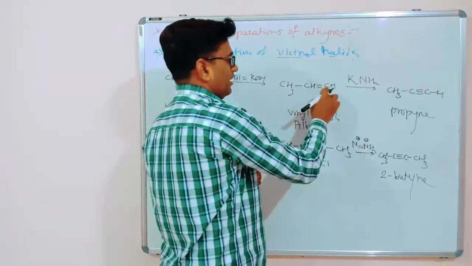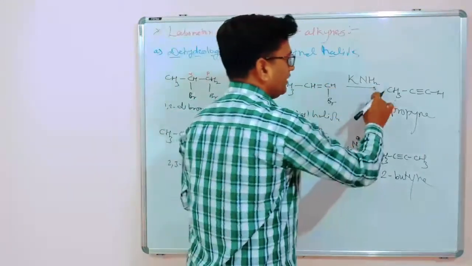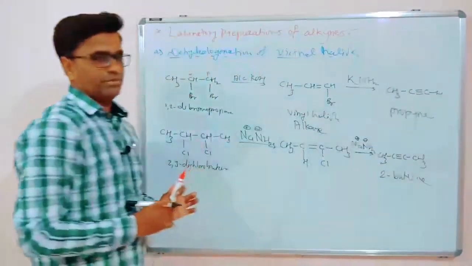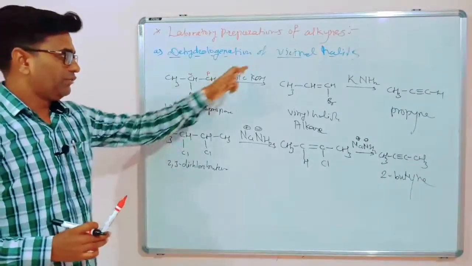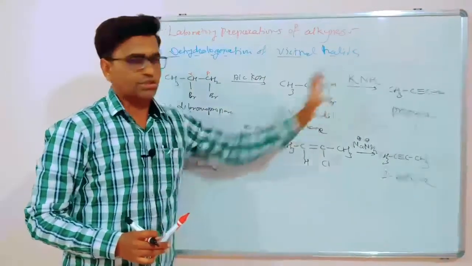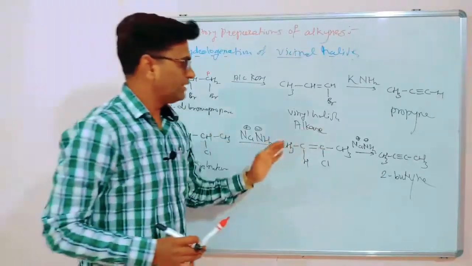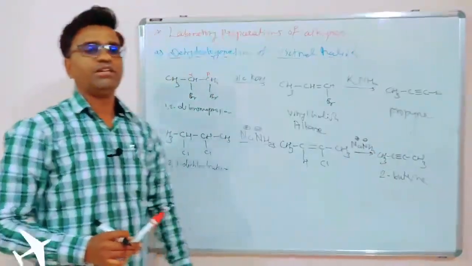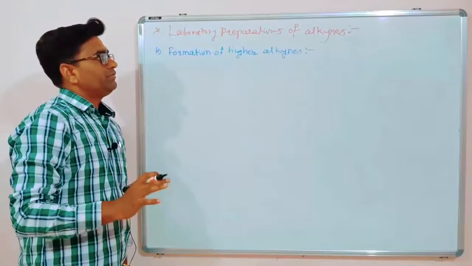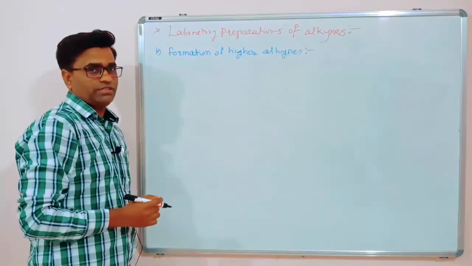Again alpha halogen and beta hydrogen will get eliminated, and we will get alkyne as a product. If we are using alcoholic KOH only, then the reaction will stop over here. We have to use a strong base. If you are using only a strong base, then the reaction will proceed from alkene to alkyne level. The next method for the preparation of alkyne is the formation of higher alkynes from smaller alkynes.